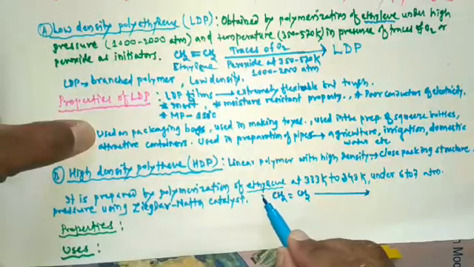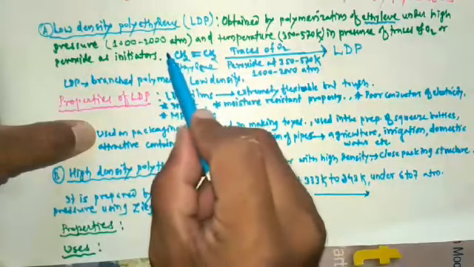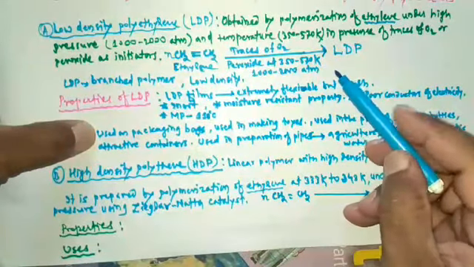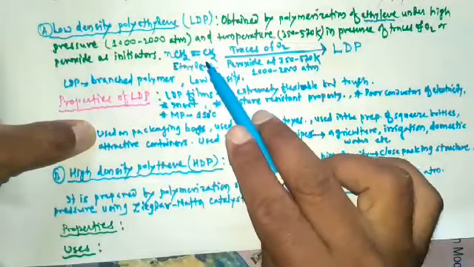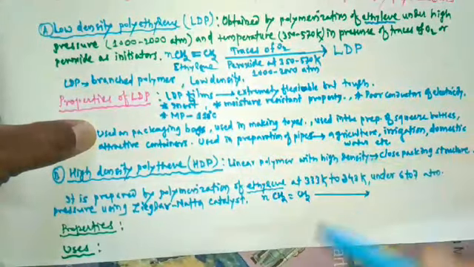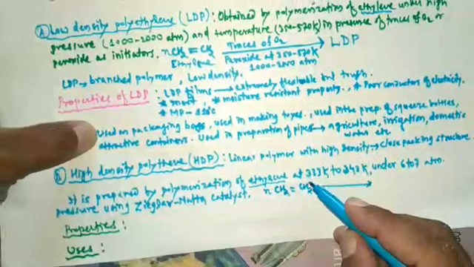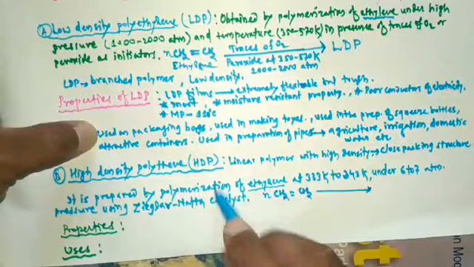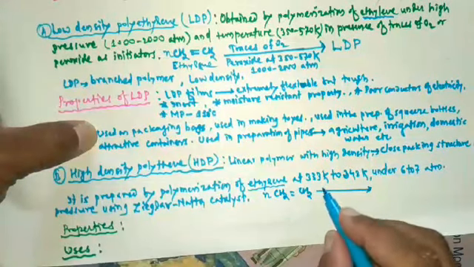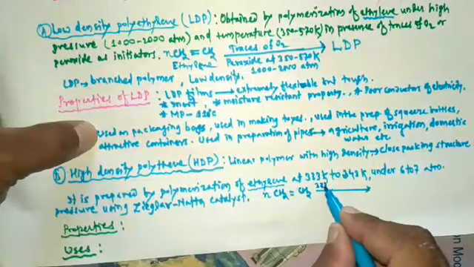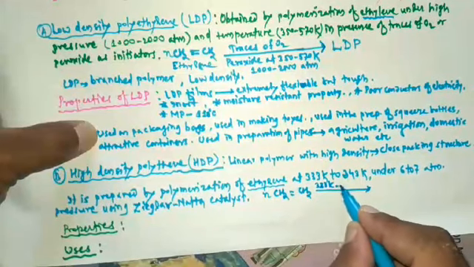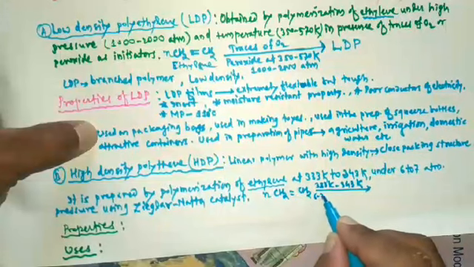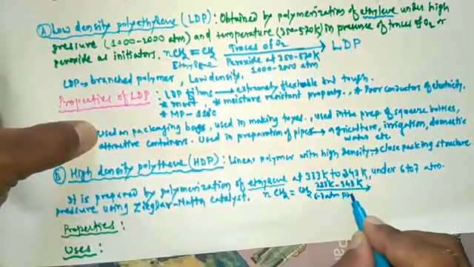Here n number of ethylene was taken, as also in the preparation of LDP. So a large number of ethylene molecules undergo the polymerization process. Here polymerization is carried out to prepare HDP, at temperature 333 Kelvin to 343 Kelvin, and the pressure required is 6 to 7 atmospheric pressure.